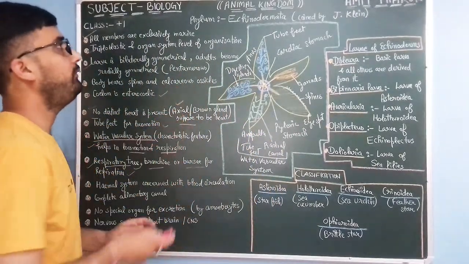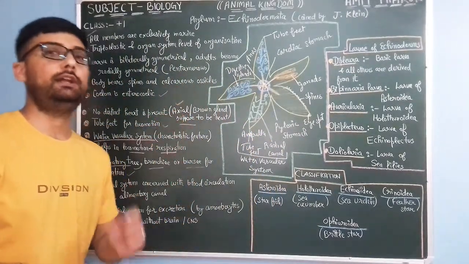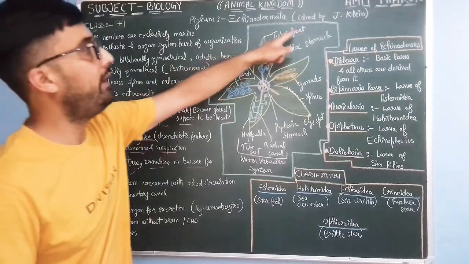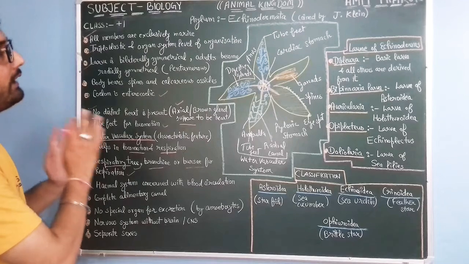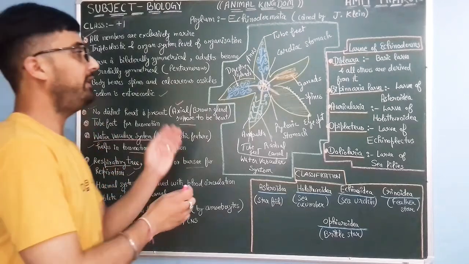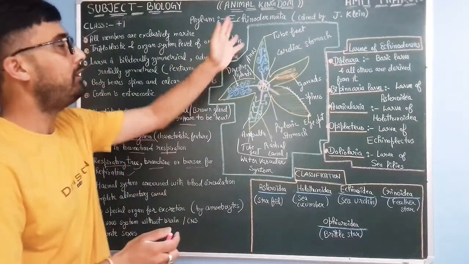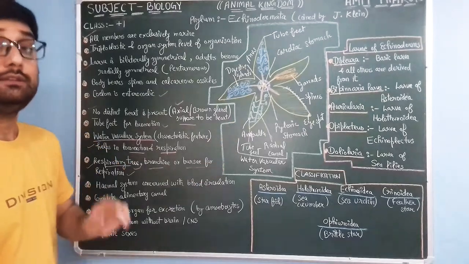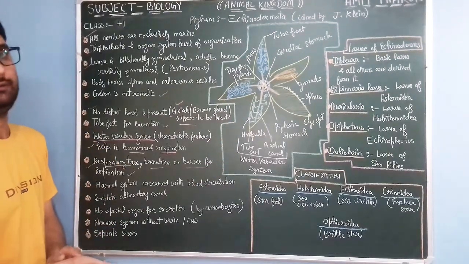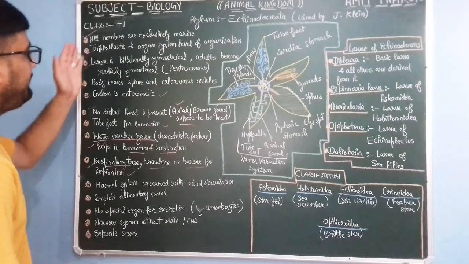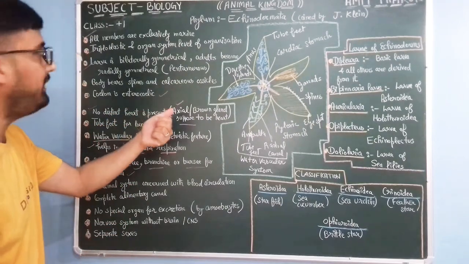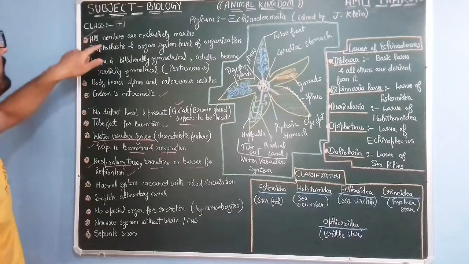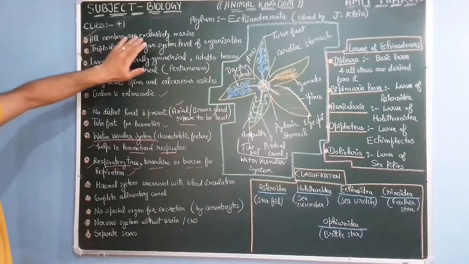Today we will discuss phylum Echinodermata. The term Echinodermata was coined by J. Klein. As you are very aware, very famous examples of phylum Echinodermata are starfish, sea cucumber, and sea urchin. These are the characteristic features of phylum Echinodermata. Let's begin. All members are exclusively marine.